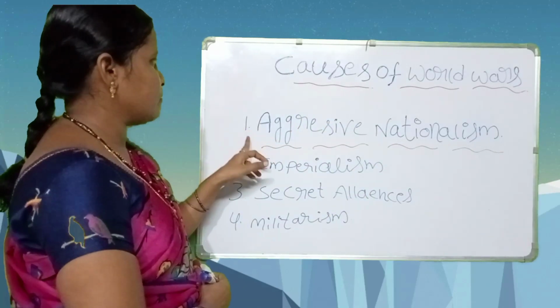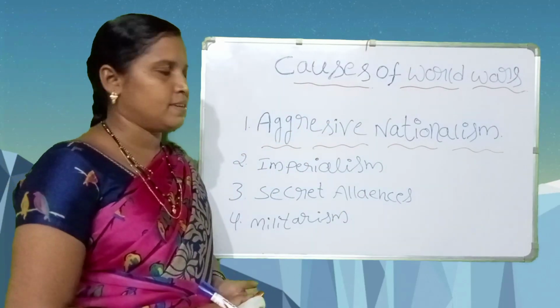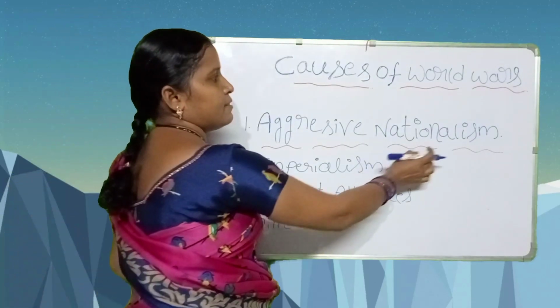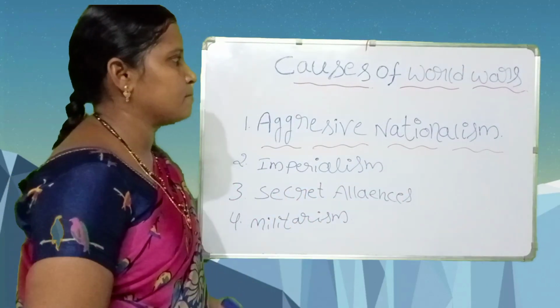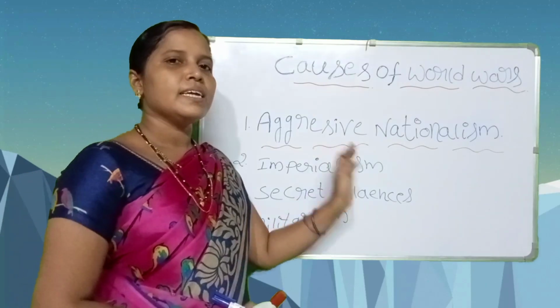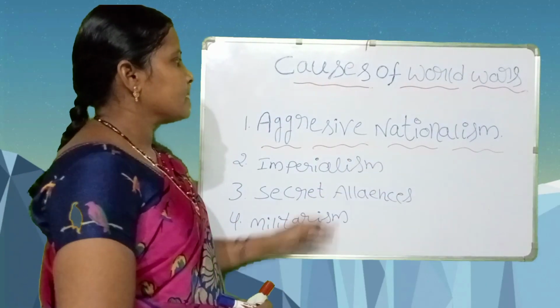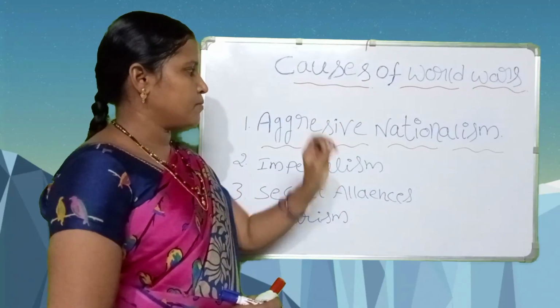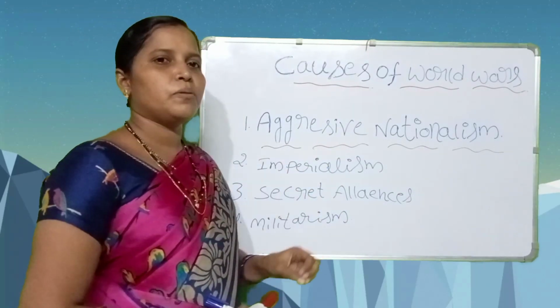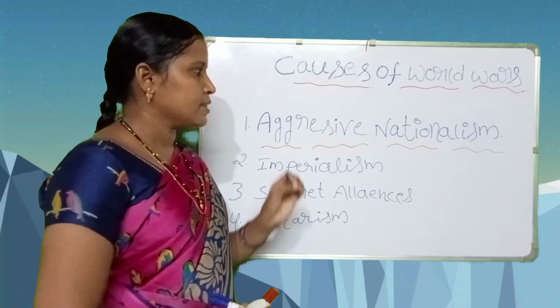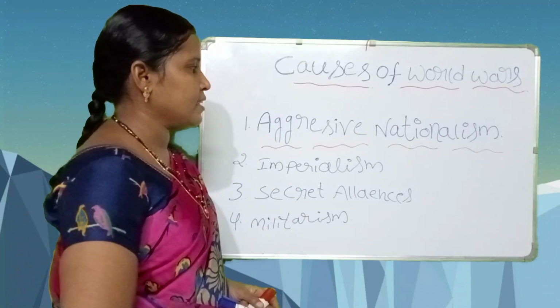Let us see the first point, aggressive nationalism. Here nationalism means every citizen has nationalism. Because every person lives in their country, that's why they have nationalism.